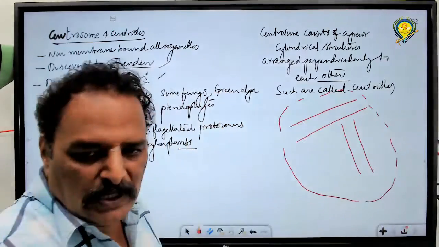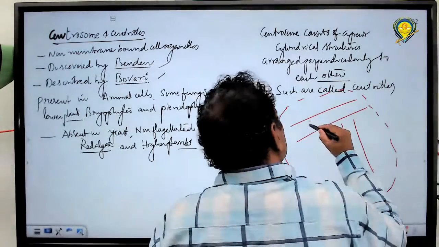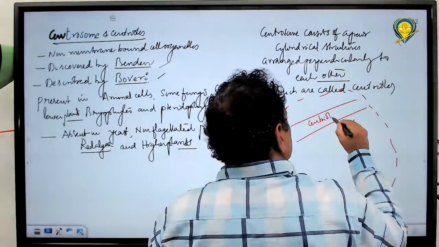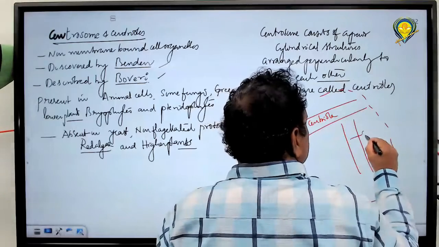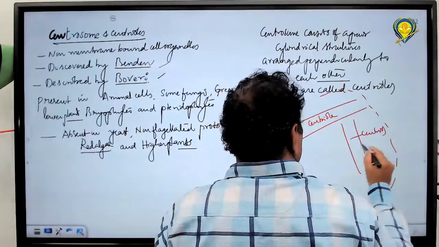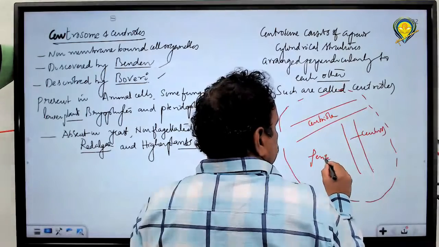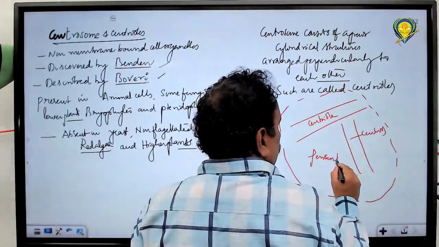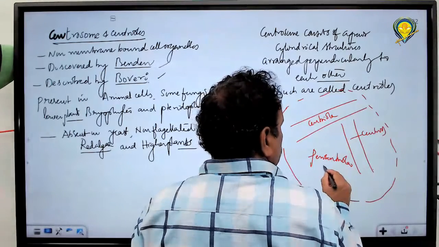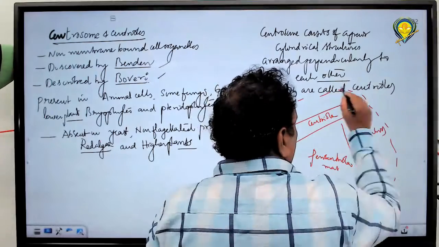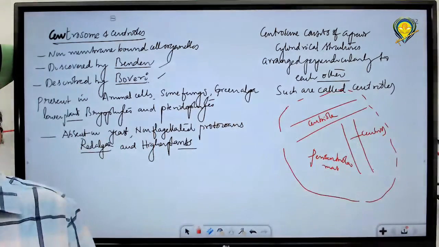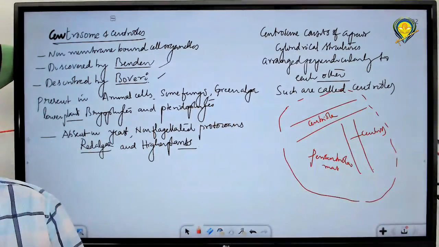Pericentriolar mass. Now, this is one centriole. This is another centriole. This is the pericentriolar mass or matrix. The entire structure is called a diplosome.